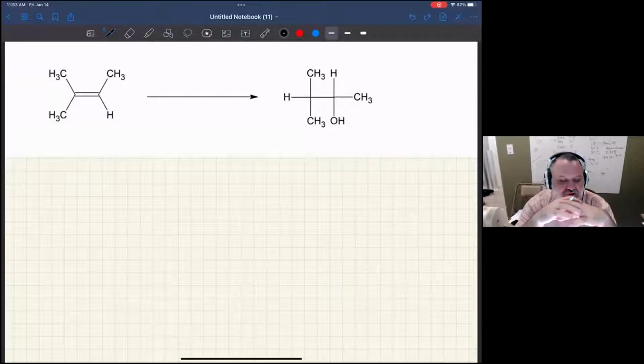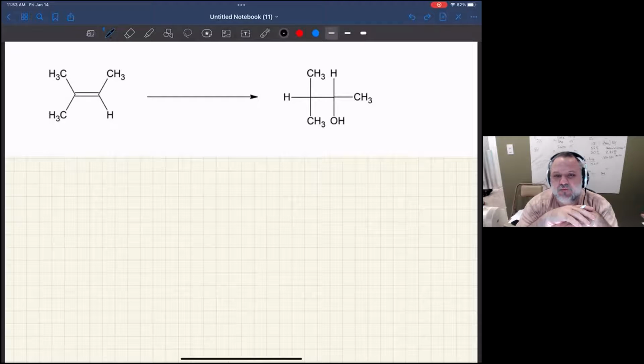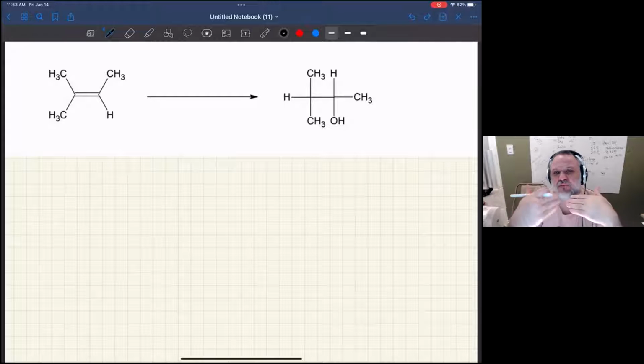Okay, so we have a reaction here, and it's an example of what I would call a one-step synthesis problem. So we need to get you to start to be able to do synthesis. And that means if I give you a product that I need to form, can you build it for me? And so these are the very first, very simple versions of that type of problem.